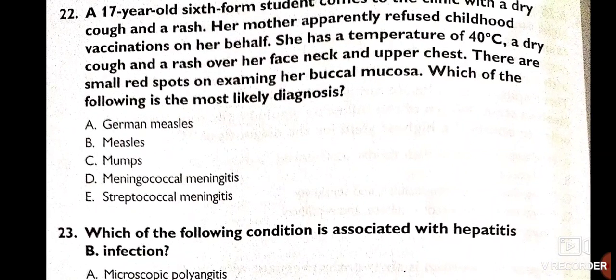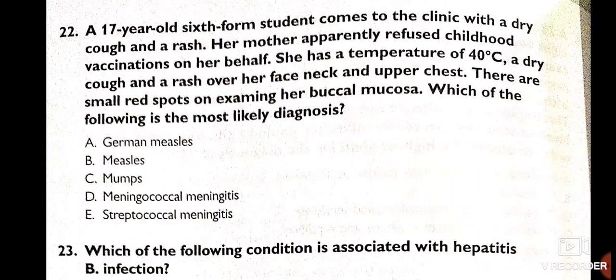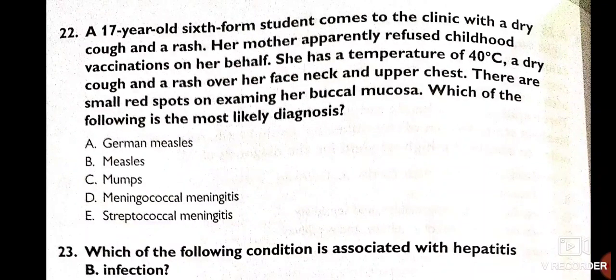A 17-year-old sixth form student comes to the clinic with dry cough and rash. Her mother apparently refused childhood vaccination on her behalf. She has a temperature of 40 degrees Celsius, a dry cough, and a rash over face, neck and upper chest. There are small red spots on examining her buccal mucosa.